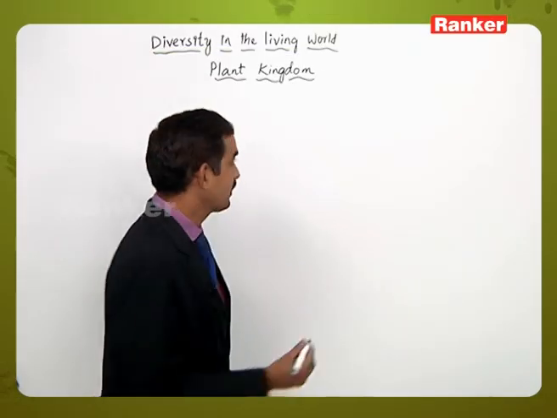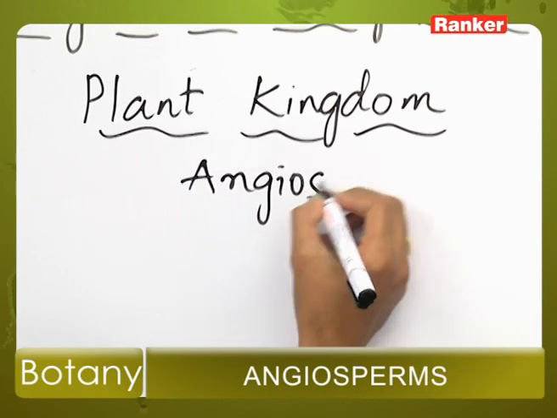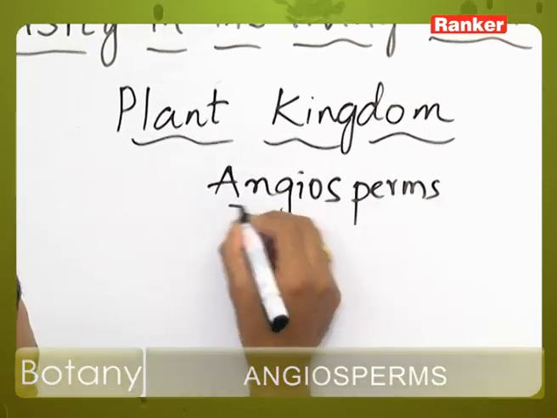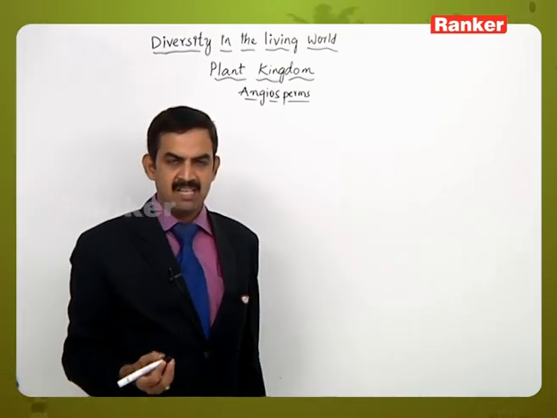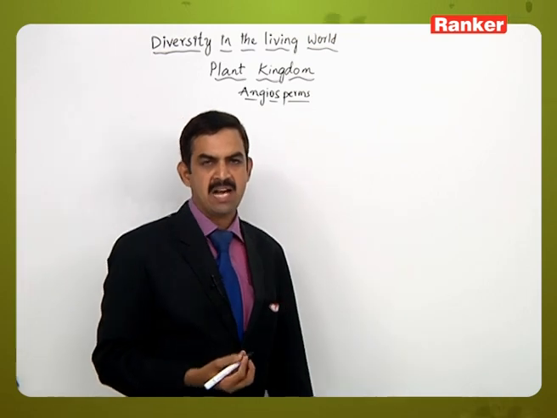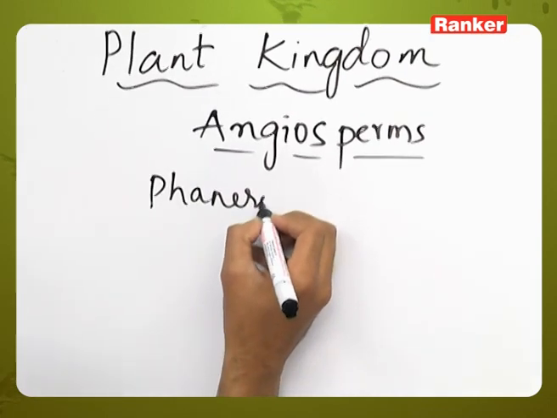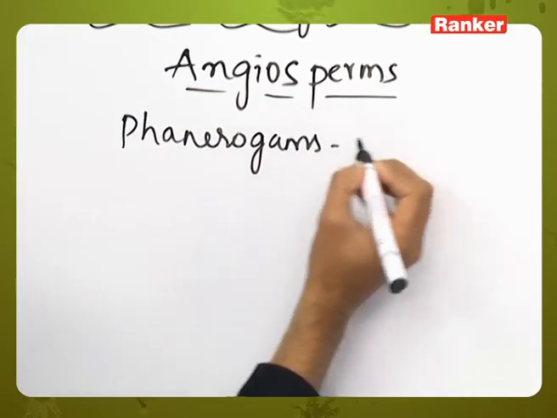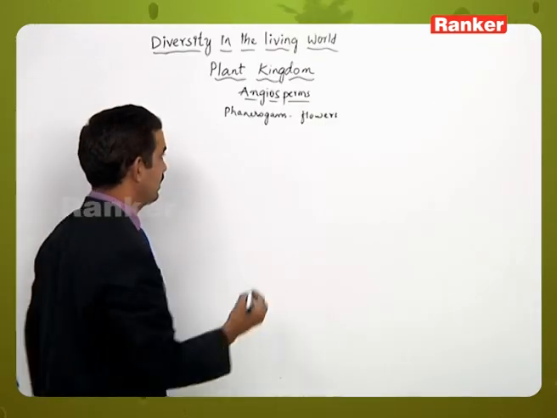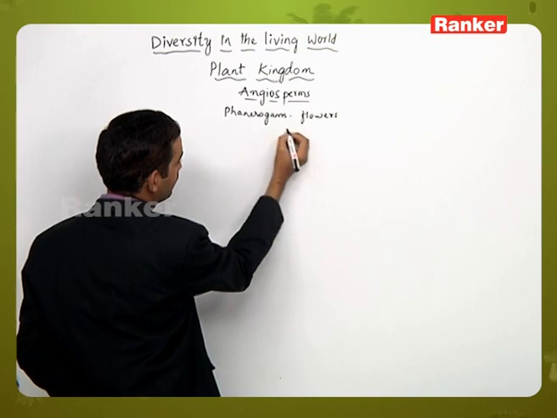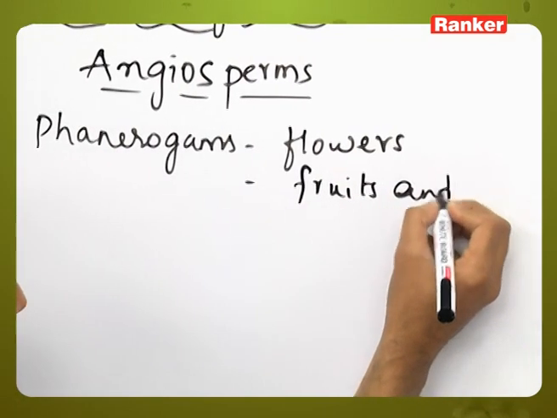In the plant kingdom, the next group are the Angiosperms. Angiosperms are the well developed plant group in the entire plant kingdom. These are phanerogams, that is, flower formation is present, and they also produce fruits and seeds.